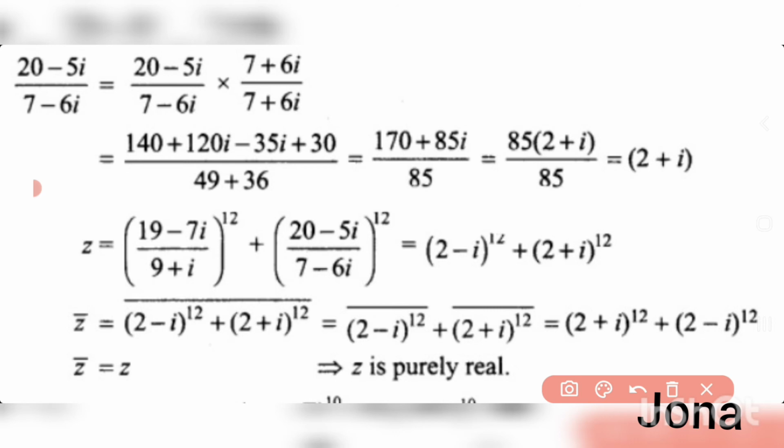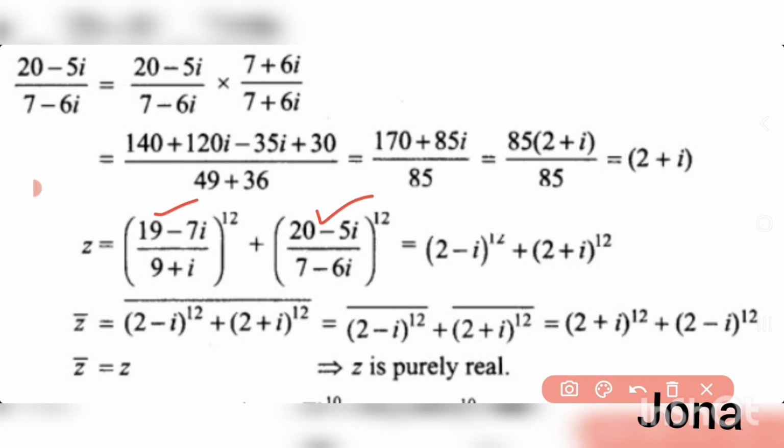Then we can simplify the denominator as (a + b)(a − b), that is 49 plus 36. In that b² we have i², whose value is −1, so it becomes plus 36 here. So 49 plus 36 is 85, and the numerator 140 plus 30 is 170, and 120 minus 35 is 85 i. Then we can take 85 as common. So 85 of (2 + i), we can cancel these two, so the answer is 2 + i.